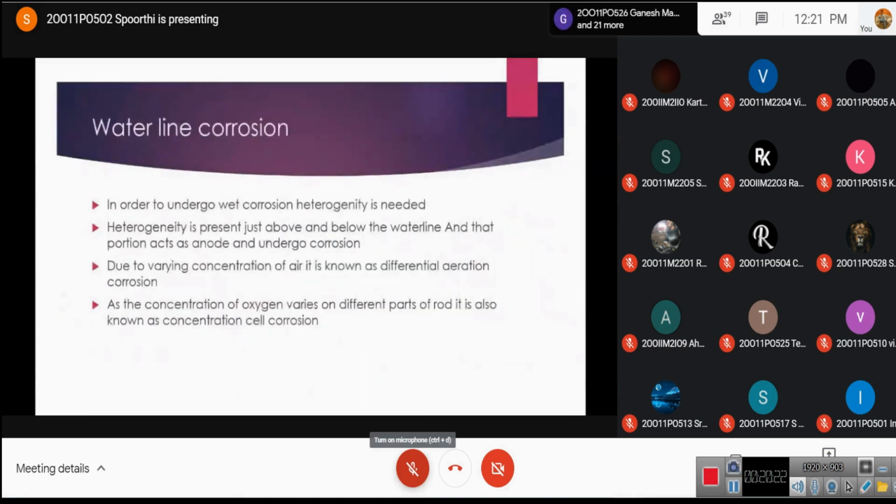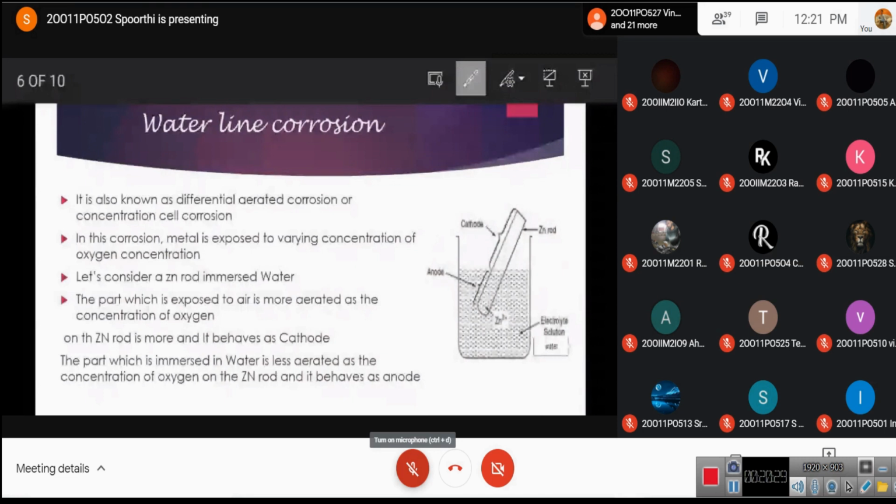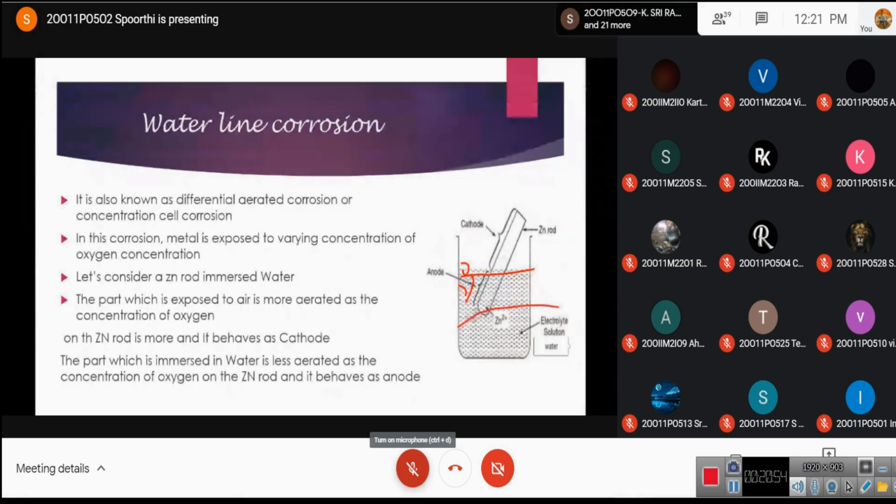But when you observe, this is the water line, and air molecules are present just above the water line, and water molecules are present just below the water line. That means heterogeneity is present only at the water level.